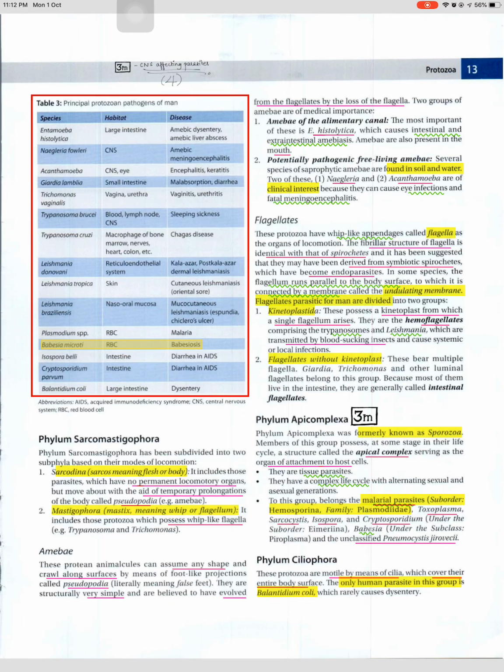Plasmodium species: RBC, malaria. Babesia microti: RBC, babesiosis. Isospora belli: intestine, diarrhea and AIDS. Cryptosporidium parvum: intestine, diarrhea and AIDS. Balantidium coli: large intestine, dysentery.